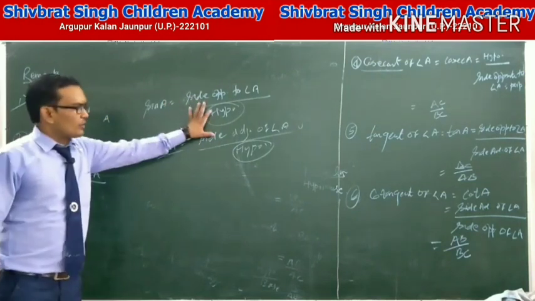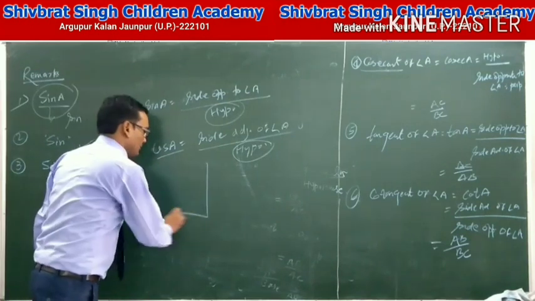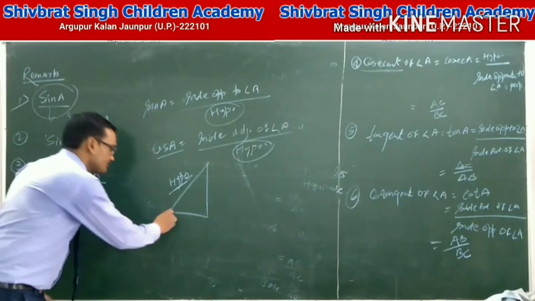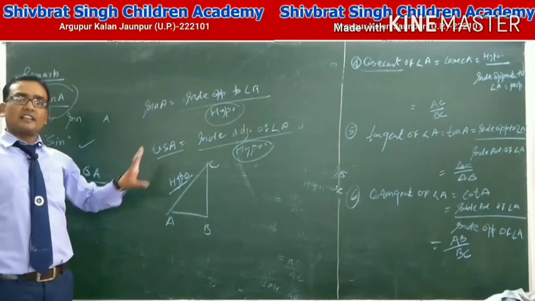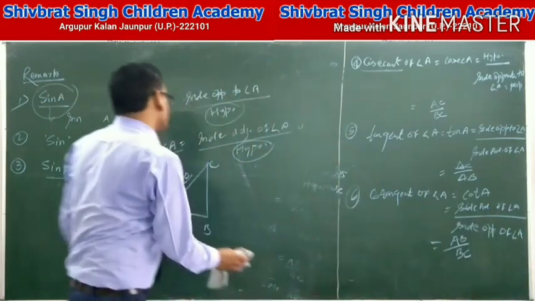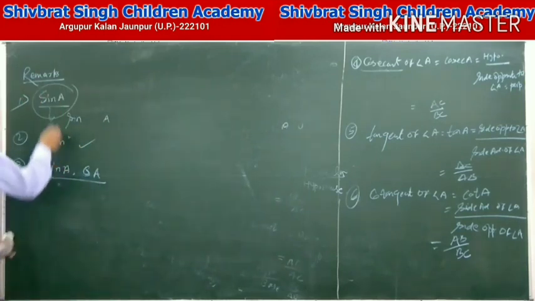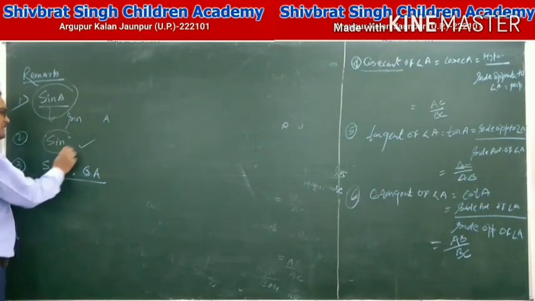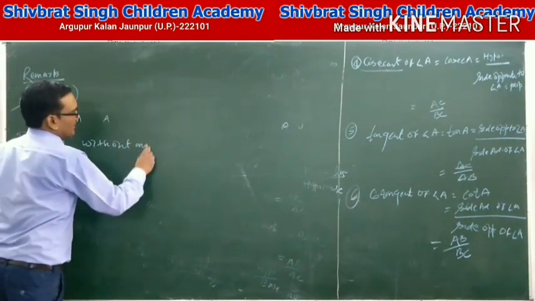The hypotenuse is the longest side of a right angle triangle. Then the value of sin A and cos A is always less than or equal to 1. That means the first point is that sin A is not a multiple of sin and A. Sin A has no meaning without any angle.